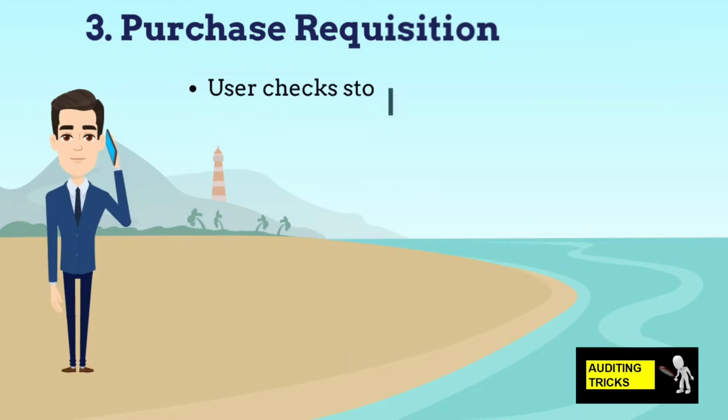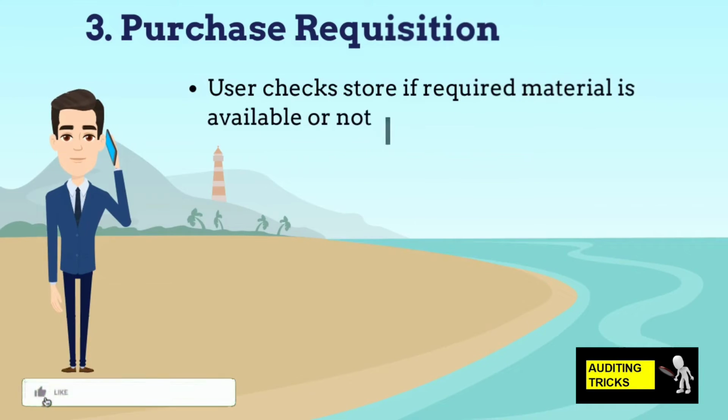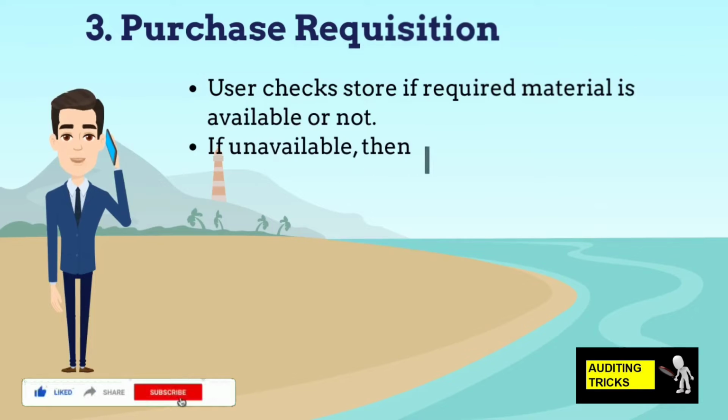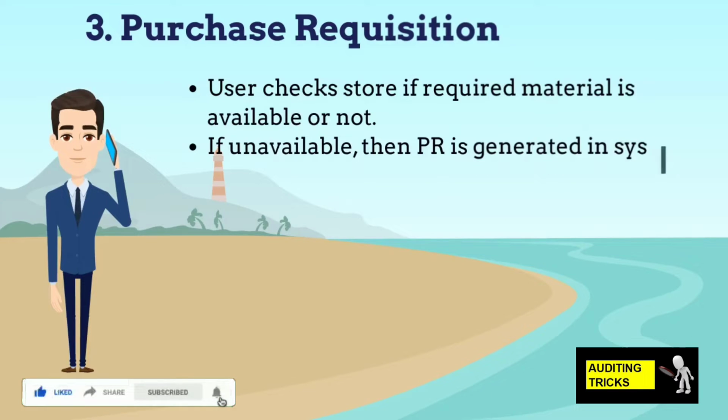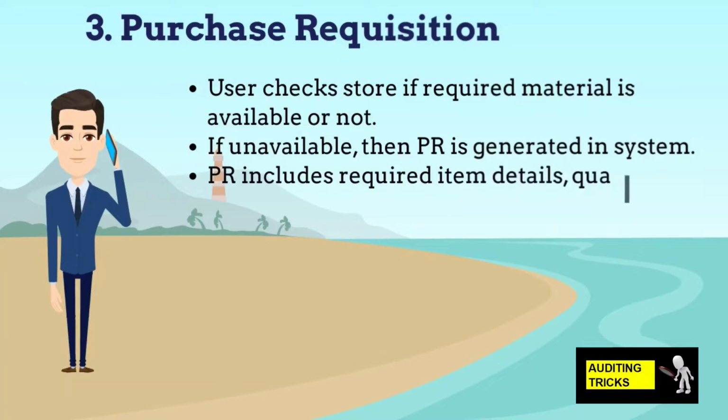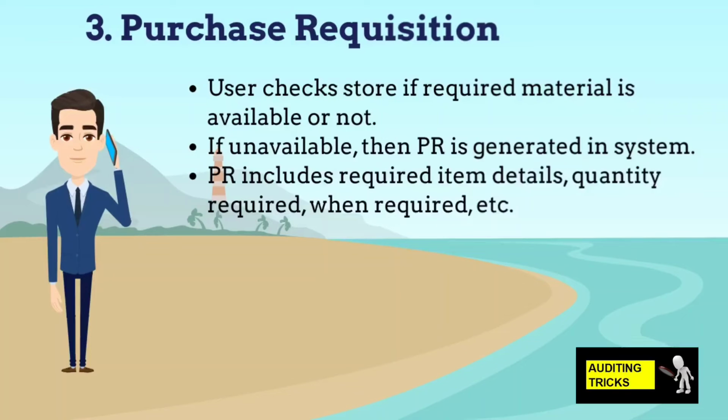Purchase requisition and indenting process. Based on the requirements, the user department checks with the store team if such material is available or not. If material is not available, then the store department raises the purchase requisition, known as PR, in the system by mentioning the item code details, required quantity, and date by when the material is required. The PR is approved by the store in charge, after which the purchase department initiates the procurement.